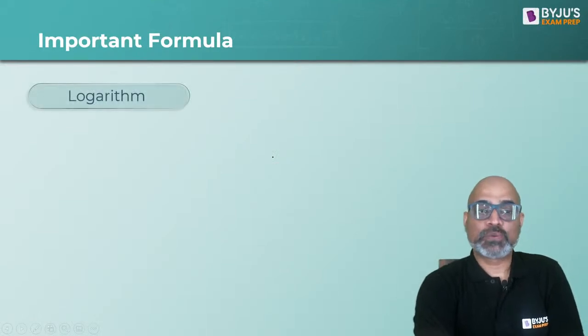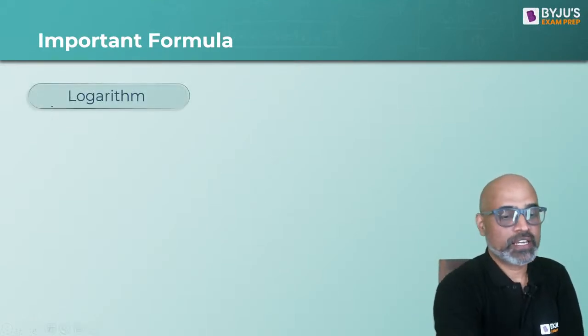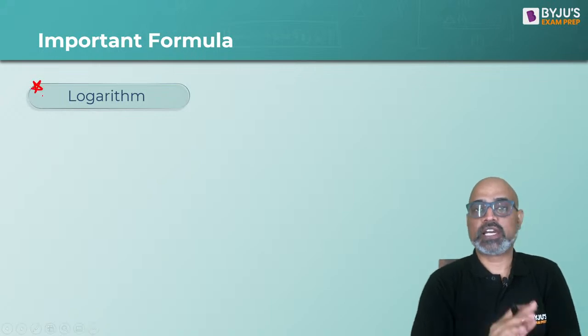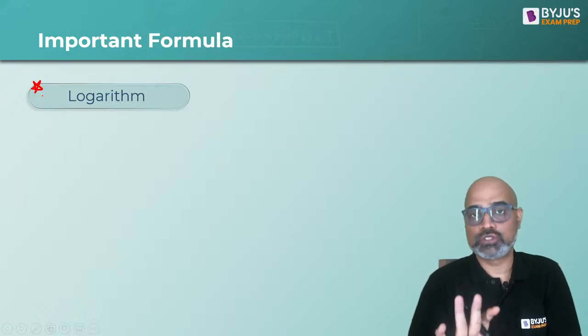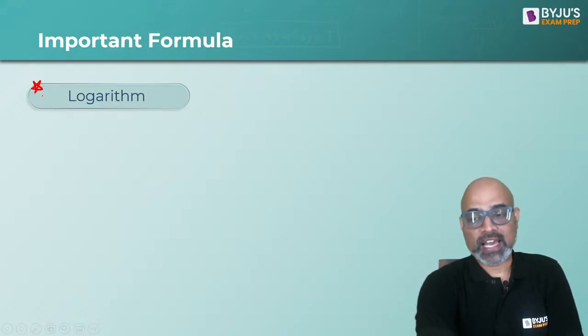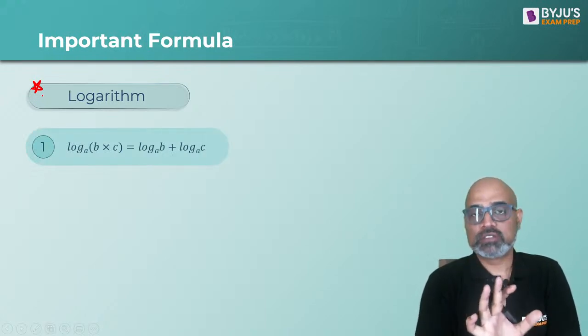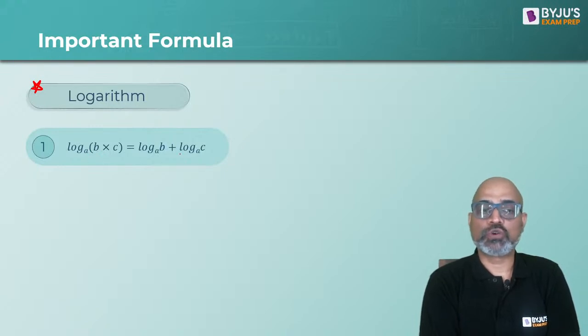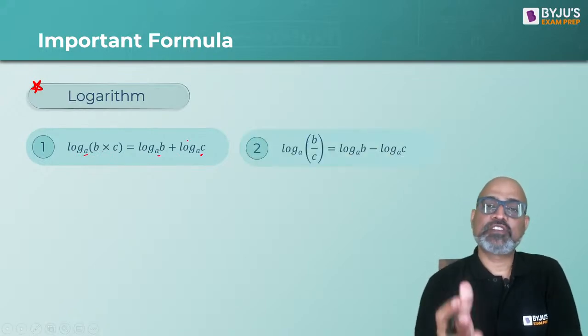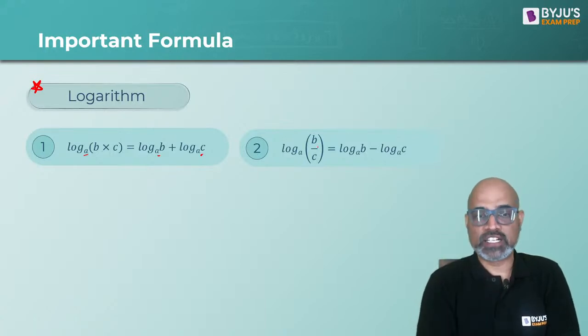Okay. The next one is log. Very important. Very, very important. If you guys haven't done log yet, please do it. Make sure that you are able to solve all the questions on log. So what all things do we have in log? The first is, if you have product of numbers within the log, you can write that as sum of logs. The base should not change, it should be same. The second is, if you see two numbers written as division, you can write them as difference of logs and the base shouldn't change.